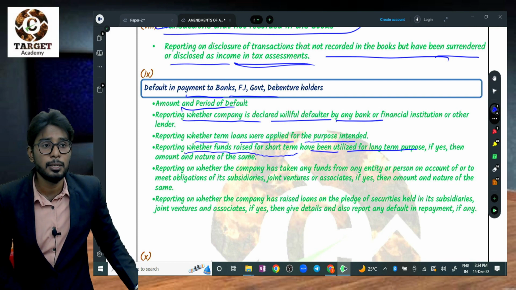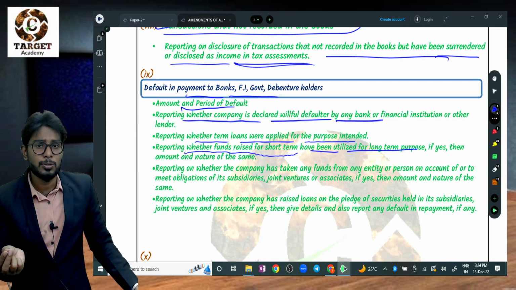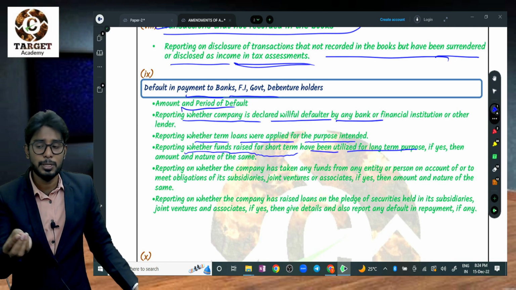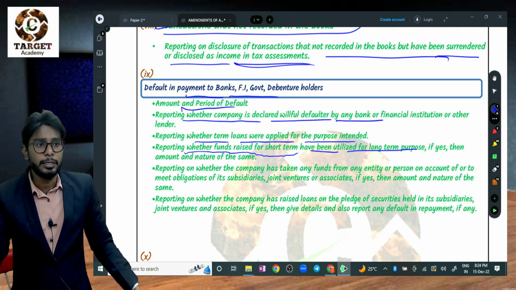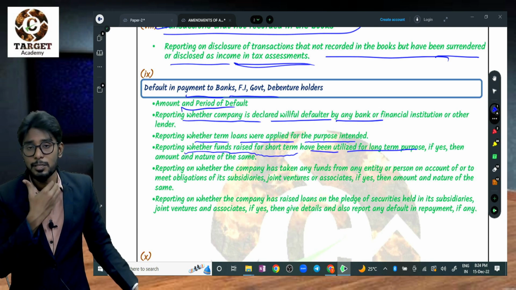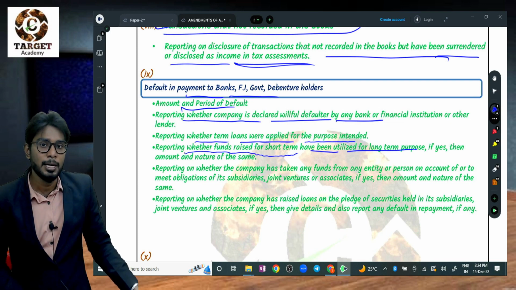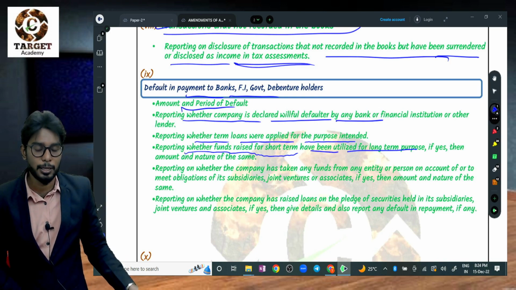It's a very serious thing. They raise funds for short-term purposes, but they use those funds for the long term. For example, you have taken a loan for 2 months, which itself says you need to repay within 2 months, but you have invested in plant and machinery. Being commerce students, it is very simple. It is impossible to recover the entire money from that plant and machinery within 2 months. You are investing in long-term assets, so it is very difficult to recover in a short period. That's why don't use short-term funds to invest in long-term assets. It is very difficult to pay the loan if you have no other source of income.